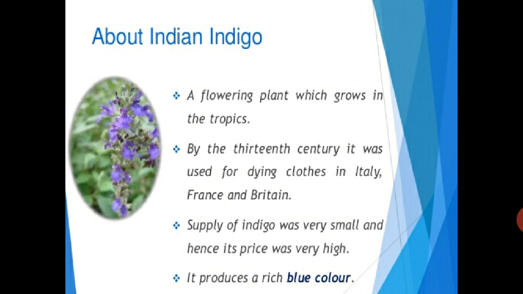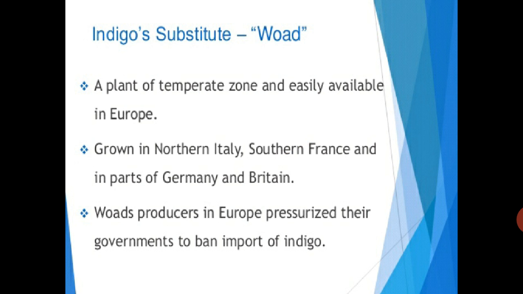So Indian indigo's demand was much more in the foreign region. After that, indigo substituted woad. Woad was another crop from which they could also make the color. It is a plant of the temperate zone and easily available in Europe. It was grown in northern Italy, southern France and parts of Germany and Britain. Woad producers in Europe pressurized their government to ban import of indigo. They were making dye from woad also, but that color was a little pale. It was not bright and good like indigo.